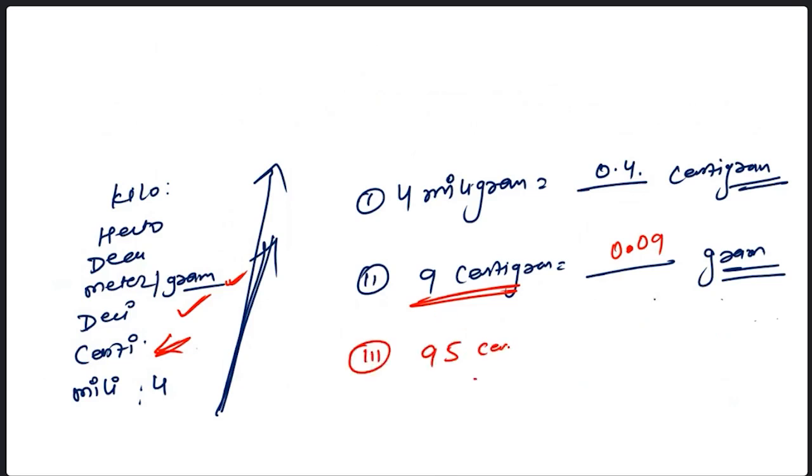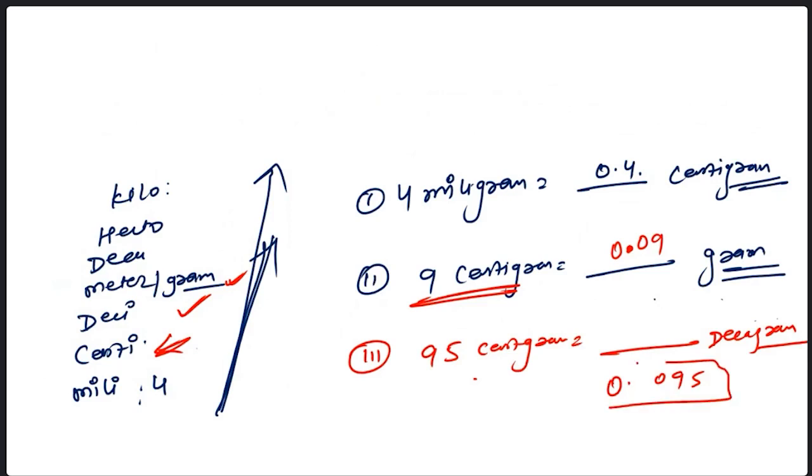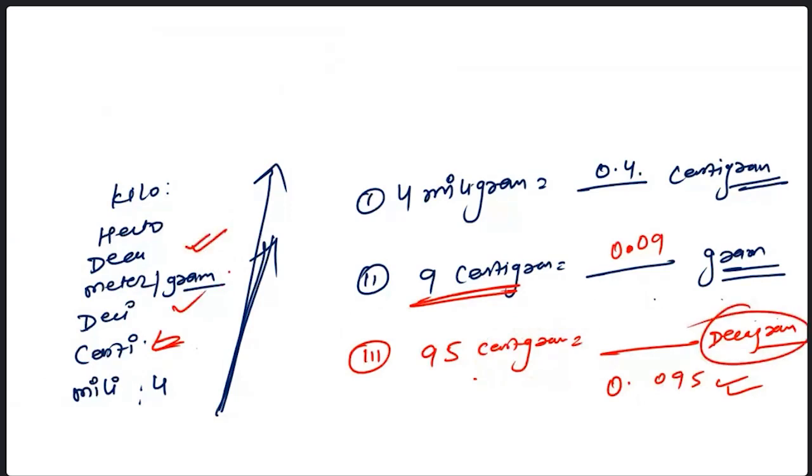95 centigram equal to how many decagram? Tell me how many decagram. 0.095 decagram, this is the correct answer. Just look at this. Most of you agree on the same answer as well. So we are at centi. You can see that we are at centigram, and where do we have to reach? Deca. So this is the deca. What is the difference? 1, 2, 3 difference.